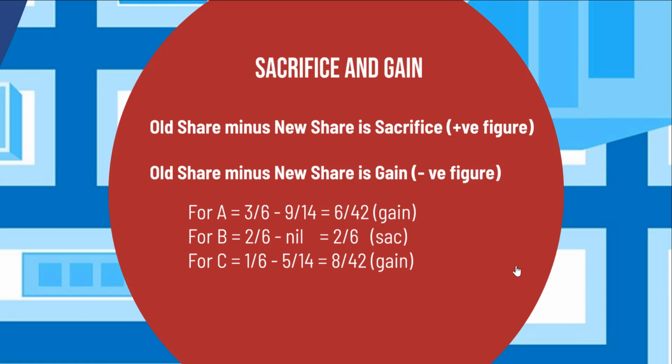So A has gained. In the case of B, old share 2 divided by 6 minus no share is equal to 2 divided by 6. B has sacrificed. And in the case of C, old share 1 divided by 6 minus the new share 5 divided by 14 is equal to a negative 8 divided by 42. So C has also gained. So A and C gain, whereas B sacrifices in this example.